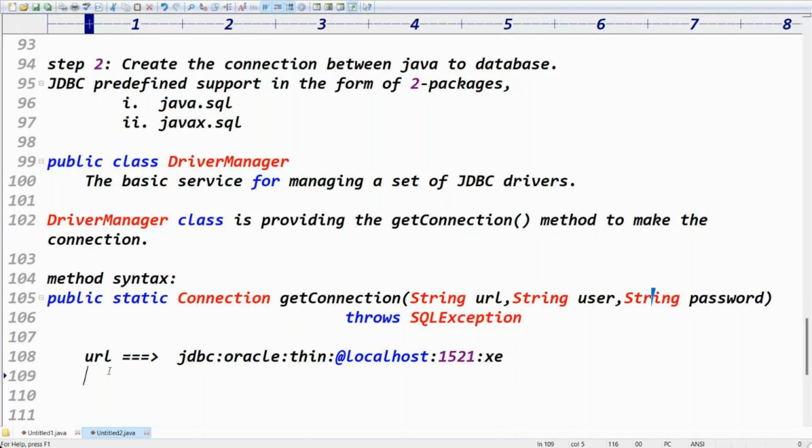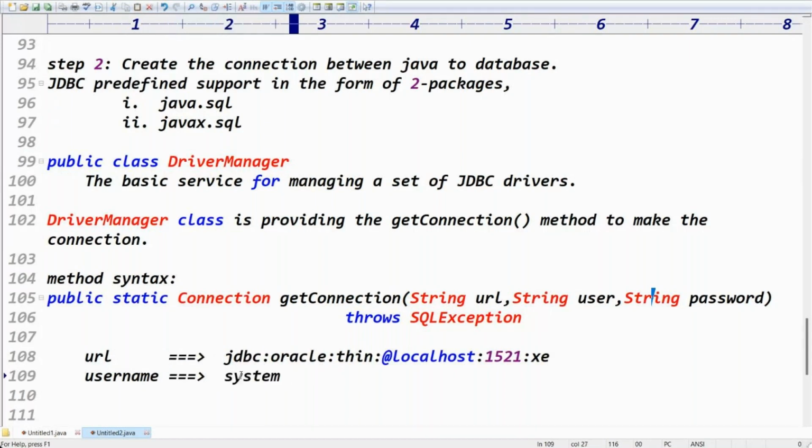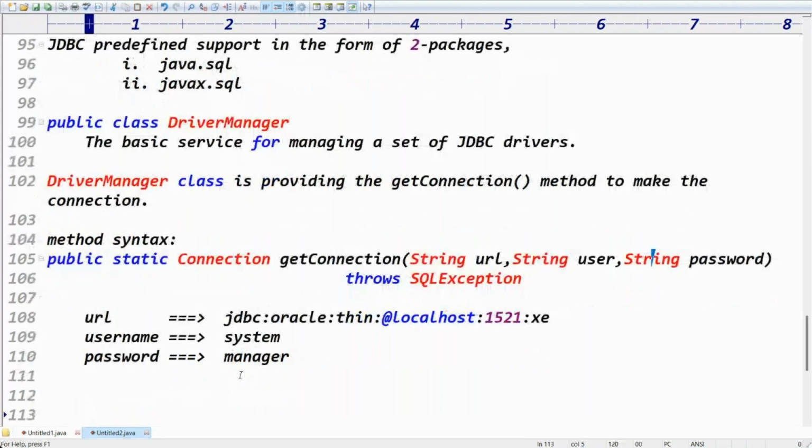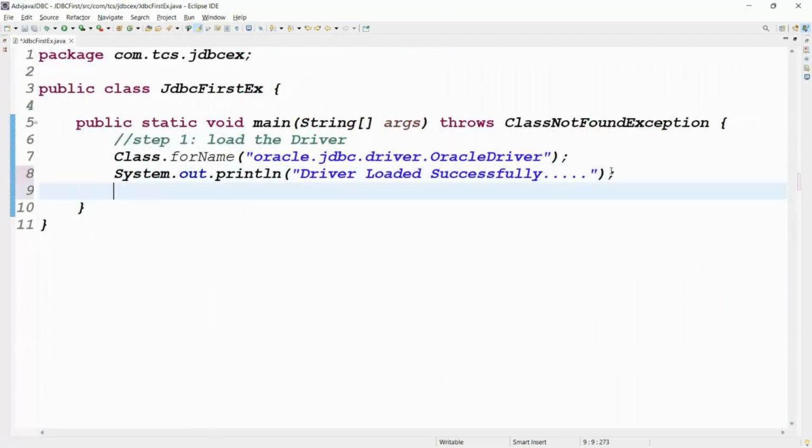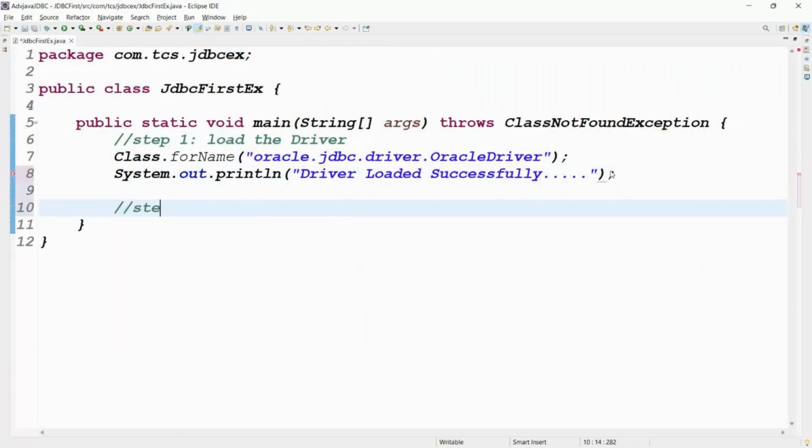Next one is the username. My database username is system. And the password is manager. In your system, whatever username and password you have given, you can use the same. You got the point, right? Then get connection method expects how many arguments? Three arguments. Let me take the code. Last class we did this one. Step one is complete, driver loaded successfully. Guess what step two is? Tell me, step two is what?